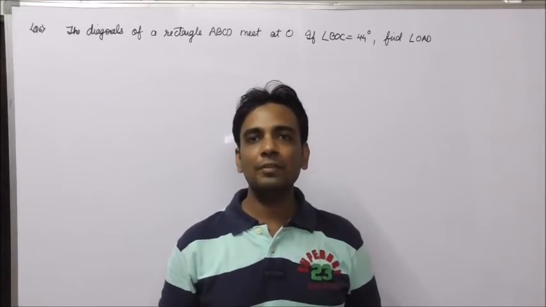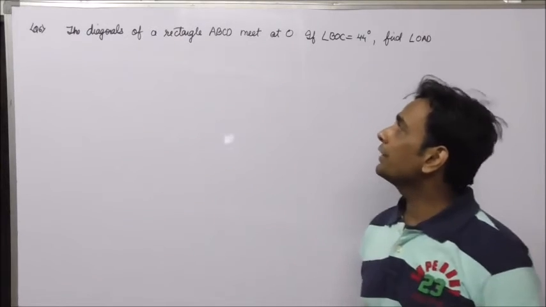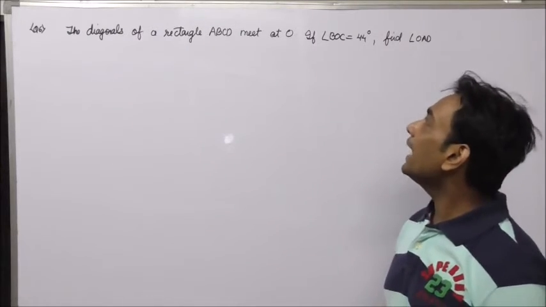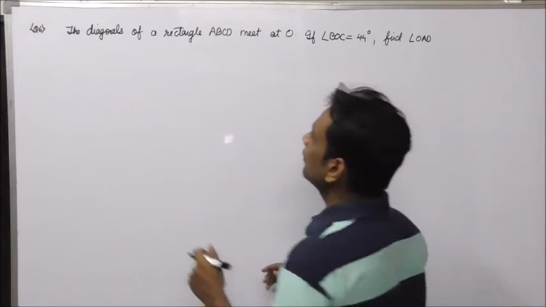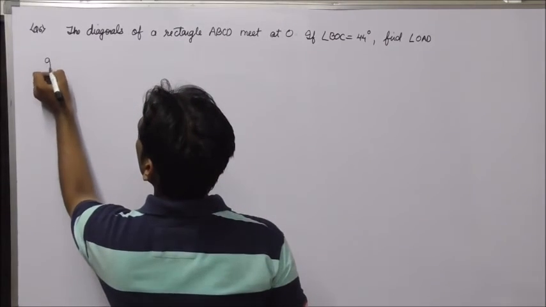Let us take the sixth question. The diagonals of a rectangle ABCD meet at O. So what is given?